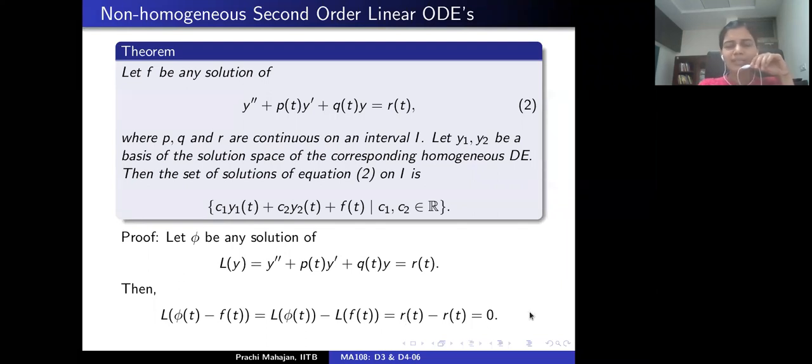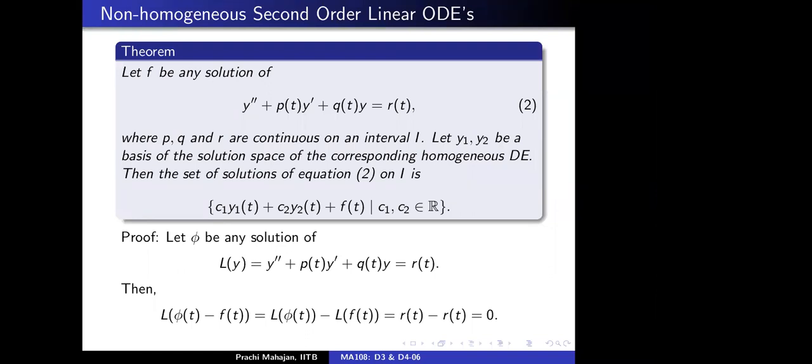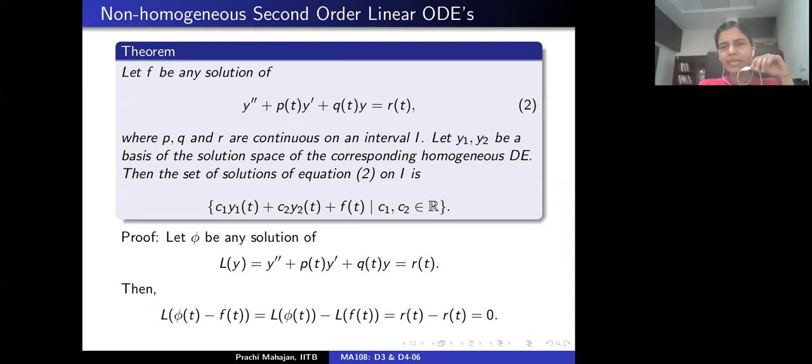The meaning of this statement is that phi minus f is a solution of the associated homogeneous differential equation. Is that correct? Yes, and so we can write phi minus f as c1 y1 plus c2 y2, and then f goes on the other side. Is that okay?